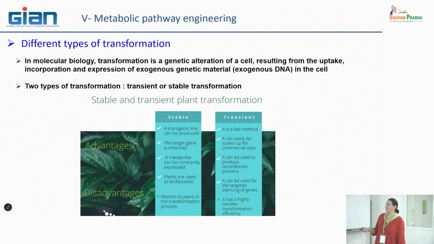You can target the gene and it is inherited. It is what I said. New generations may conserve it. If it is some metabolic pathway that is targeted, you can introduce the new ability of a plant to produce specific metabolites that are not naturally produced by these plants. So that could also be interesting.